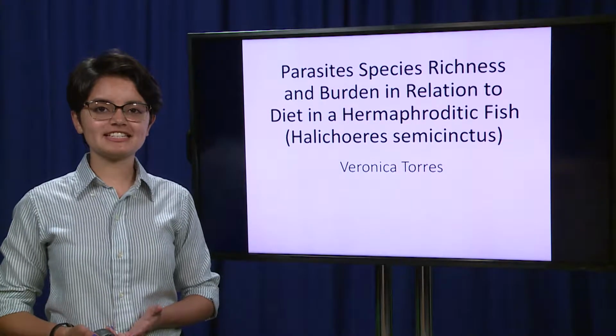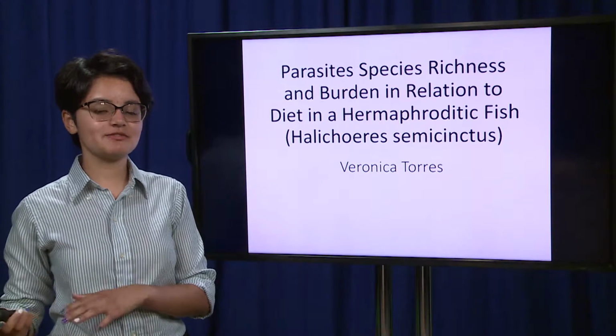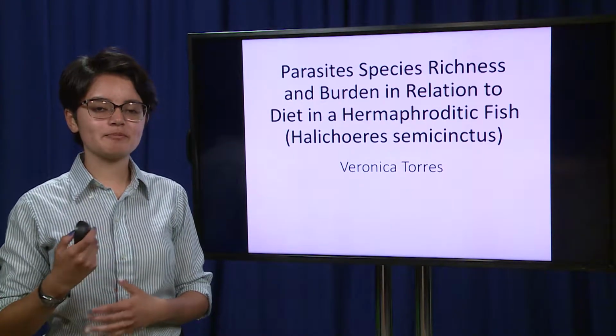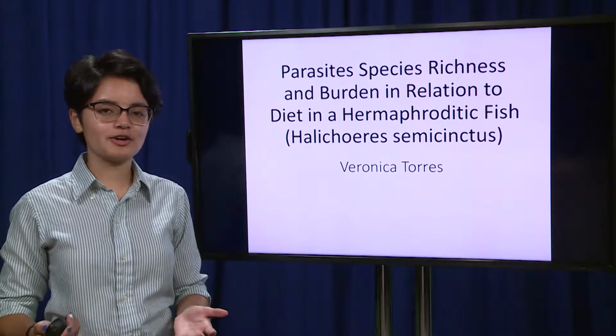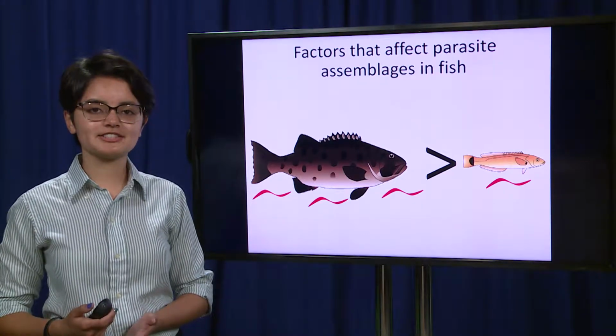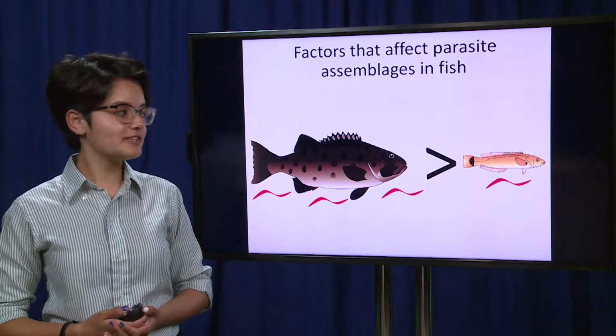So for my project, I studied the parasites of a fish known as the rockgrass, which changes sex from female to male over the course of its lifetime. And in order to understand why the parasites of this fish and all fish are important to understanding its ecology, it's important to remember some factors that affect the numbers and types, or parasite assemblages, of fish.